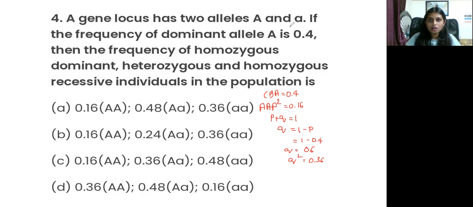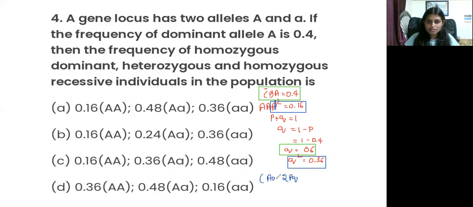So here already P is there. Let me take some other color so that it's easy to identify. So P is 0.4 and Q is 0.6, and Q square is 0.36 and P square is 0.16. So here already P square is there, Q square is there, and P and Q are also there. It is easy to calculate 2PQ, that is heterozygous dominant.